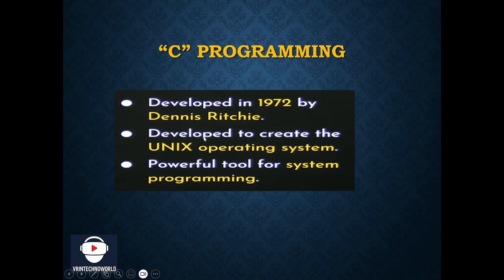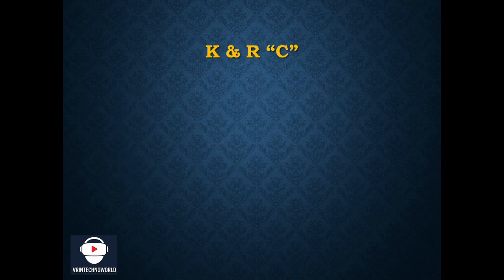The basic C programming that was introduced in the year 1972 was mainly developed to create the Unix operating system, or to develop different kinds of operating systems, and it was one of the powerful tools for system programming because it was the very first programming language at that time. So at that time obviously it was one of the most powerful programming languages. But sooner or later, K&R C was introduced.